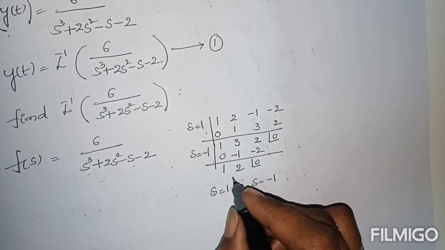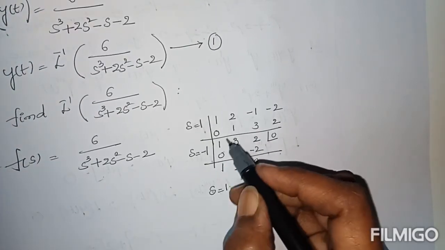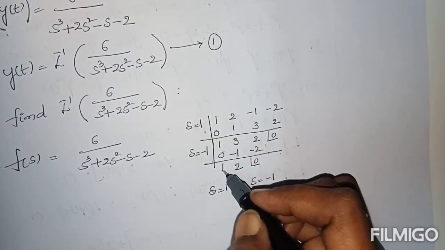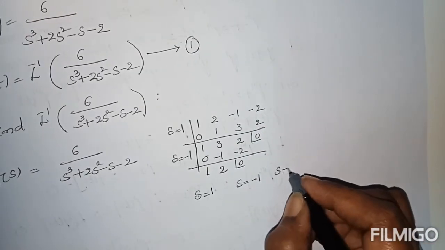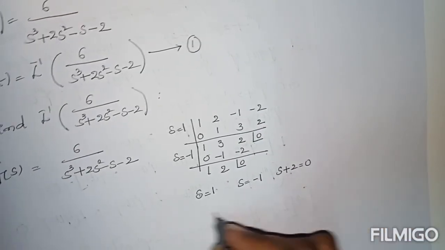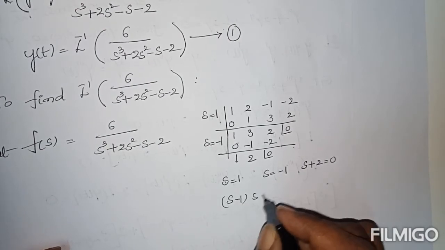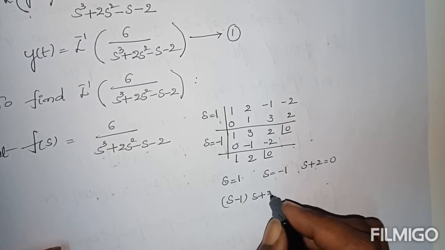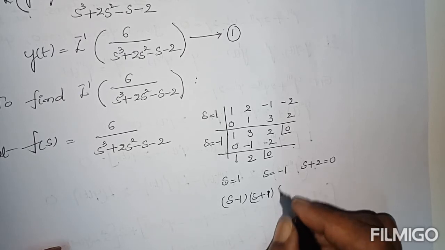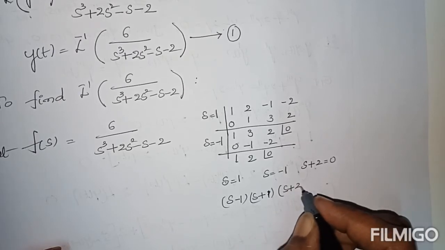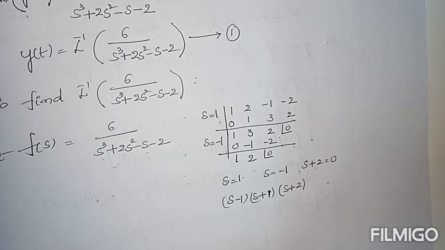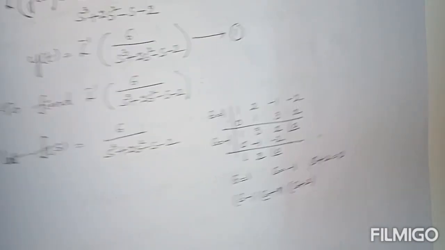From this last you can write: S cube reduced to S square reduced to S. So this is S plus 2 equal to 0. From this you can write the factor S minus 1. From this you can write factor S plus 1. This is S plus 2. These are the factors of the denominator.